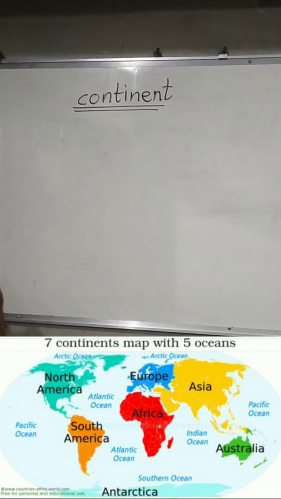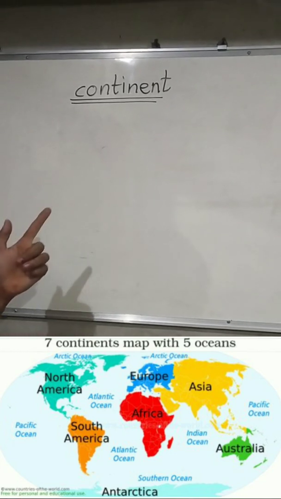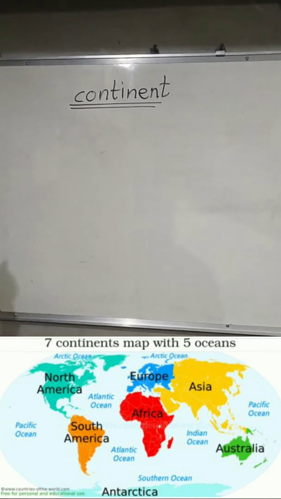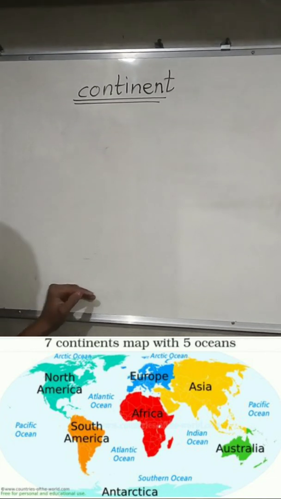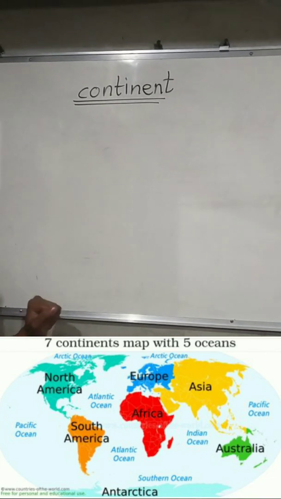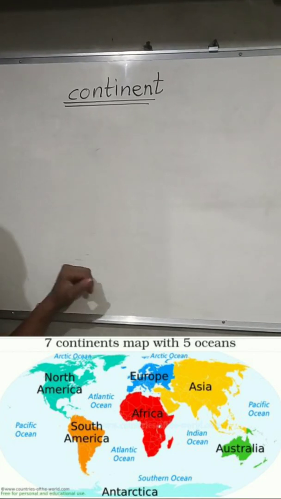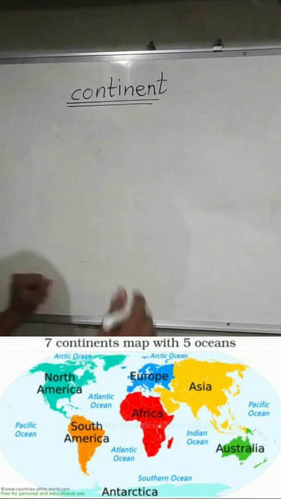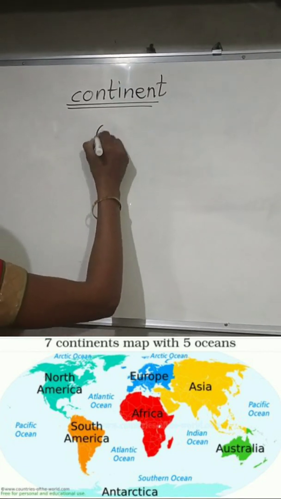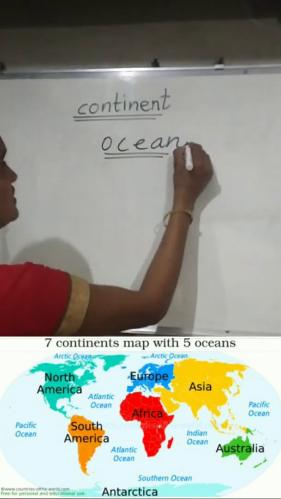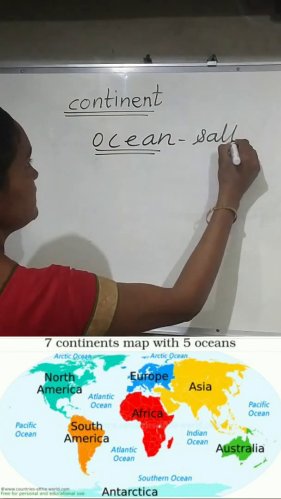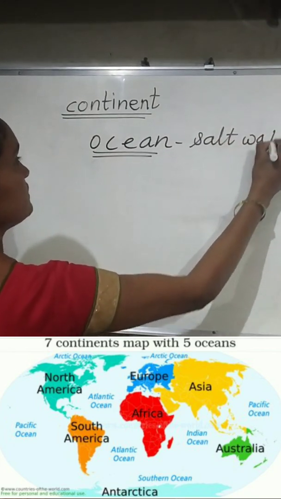Then the remaining part of the earth is occupied by salt water, and that is called the ocean. You will find salt water in the ocean.